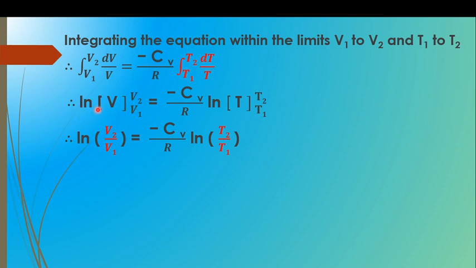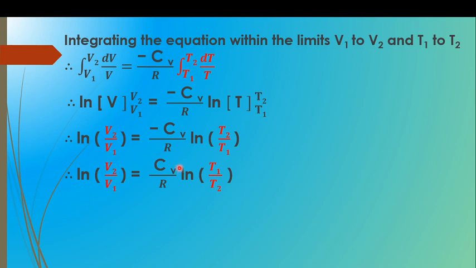Therefore, we can write ln V2 minus ln V1 in the form of ln of V2 upon V1 is equal to minus Cv upon R into ln of T2 upon T1. ln T2 minus ln T1 can be written in the form of ln of T2 upon T1 by the rules of logarithm.